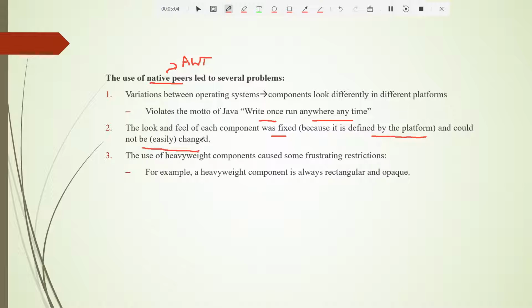So in the second point, what they are telling is, if you want to make some changes in that component, then it will be very difficult. The third one, the use of heavyweight components caused some frustrating restrictions. So what are the frustrating restrictions? That is nothing but the heavyweight component is always rectangular and opaque. So if you want to do it in some other shape, then it becomes really difficult if you develop something using the Abstract Window Toolkit.